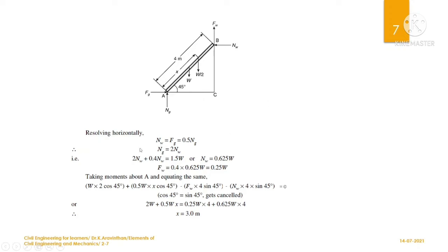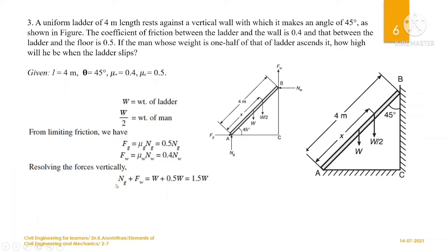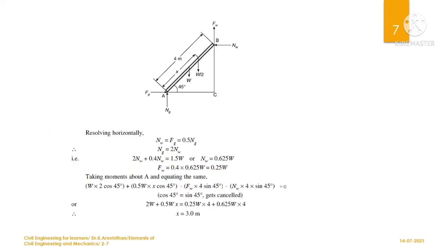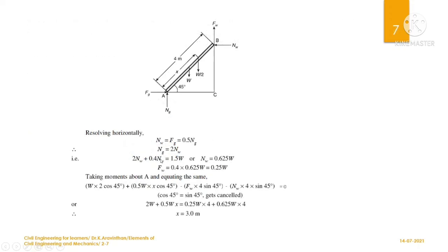So we have got all the components, and let us substitute here. In Ng plus Fw, instead of Ng we substitute 2 Nw, and instead of Fw we use 0.4 Nw, which is written here, and this will be equal to 1.5 W. Now both the components have only one unknown.